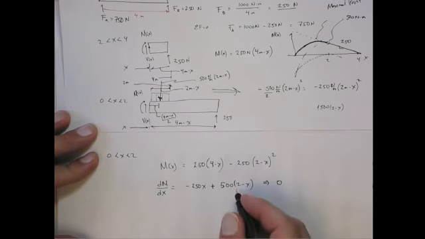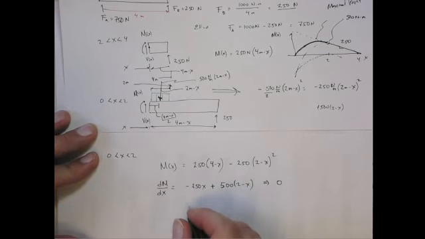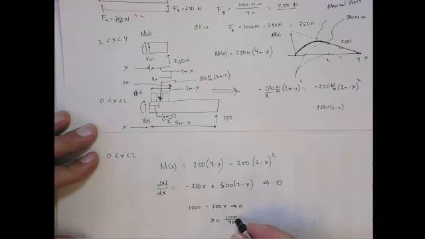So what do we have here? Rewriting this, I've got 1,000 minus 250 minus 500, so it's minus 750x. We want to get that to 0, so that tells me that x is equal to 1,000 over 750, which is 4/3 or 1.5 meters. So that's where the maximum stress occurs.